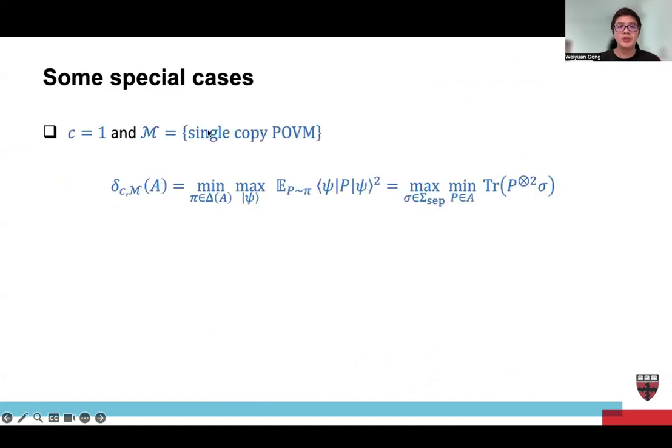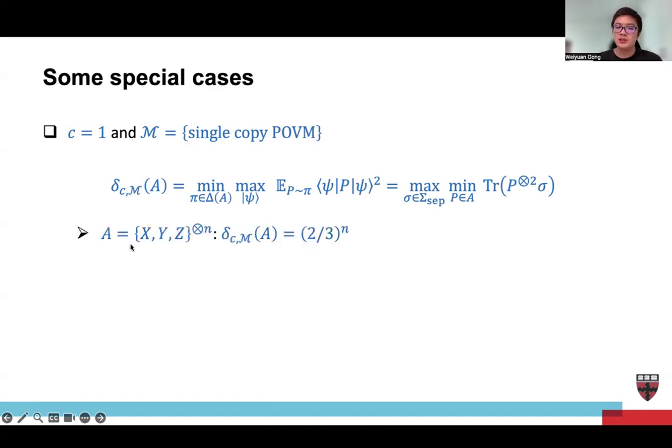So suppose we have arbitrary single-copy POVM, then delta CMA is minimized over the distribution, maximizing single-copy measurements, and this psi p psi squared averaged over this distribution. And by the minimax theorem, we can also swap the order of min and max: maximal over all the separable states, two-copy states, and minimize over the Pauli strings in A, the trace of p squared sigma.